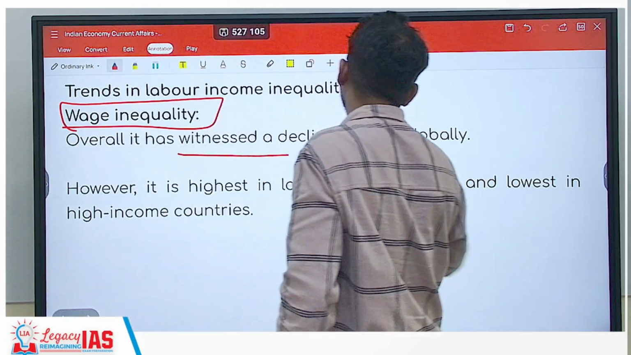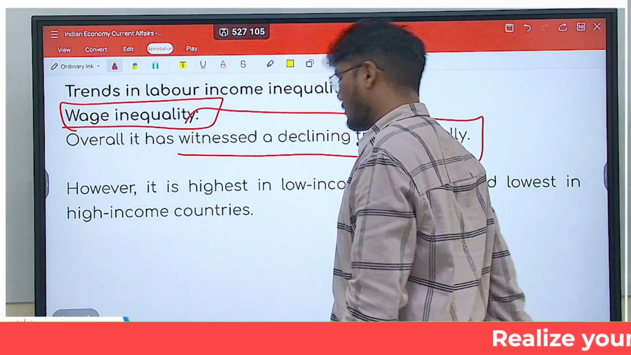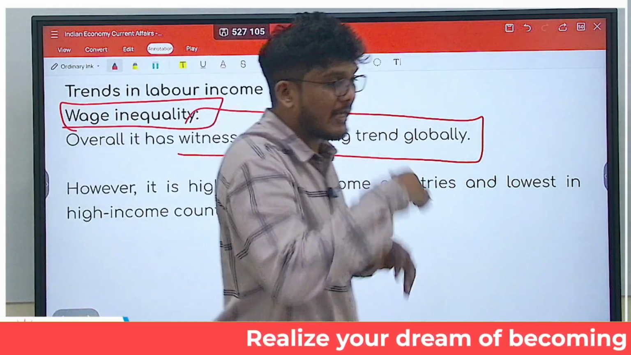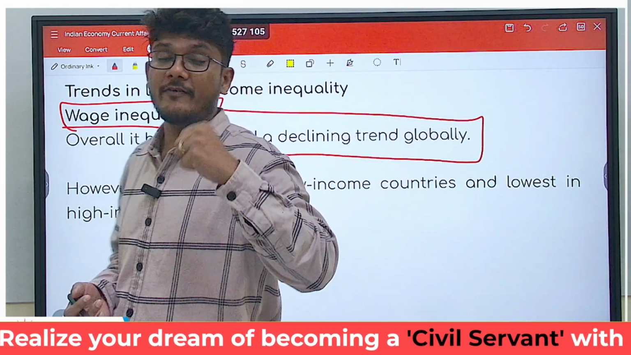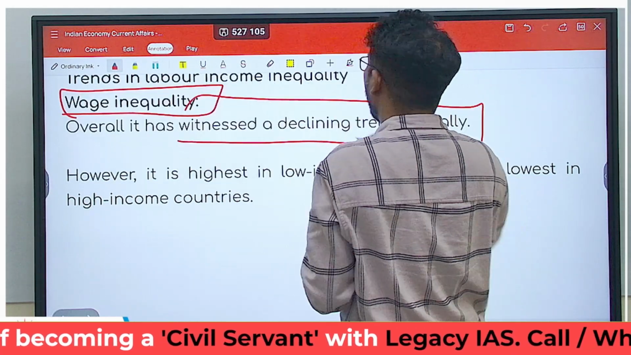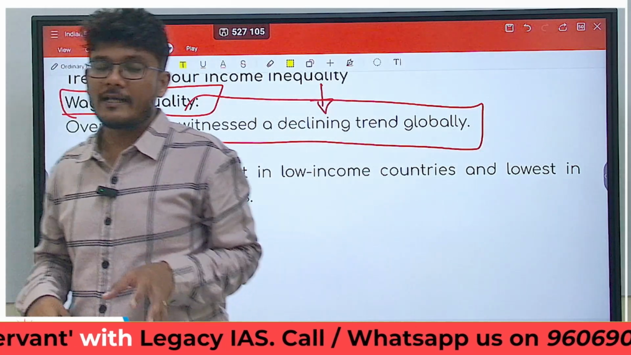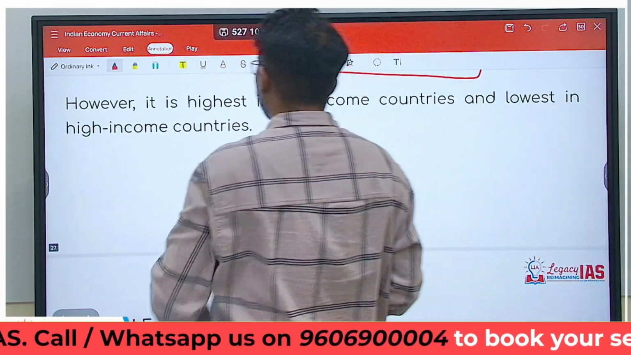It has witnessed a declining trend globally. So wage inequality exists, which means there are people doing the same job but being paid differently. For example, the gender pay gap, or inequality in wages due to gender. All that related inequality in wages is seeing a declining trend. Does that mean that inequality in wages does not exist? No, it does exist, but there is a declining trend.